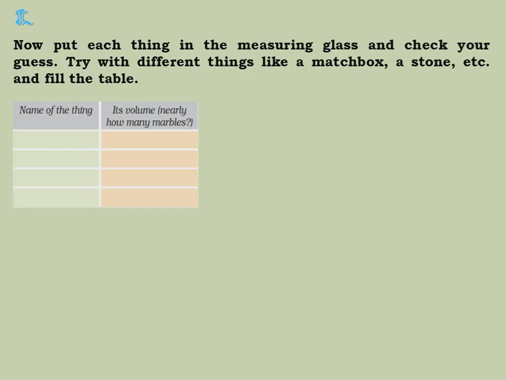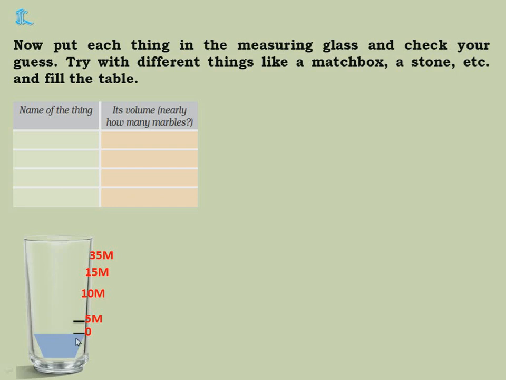Now put each thing in the measuring glass and check your guess. Try with different things like matchbox, stone, etc. and fill the table. Now what you will do, you will take that measuring glass which you have prepared and you put different things in that. The water should be at the level 0. First remove all the water and stones which you have put in that and pour water only till 0.